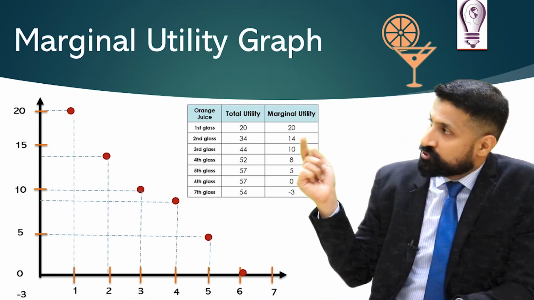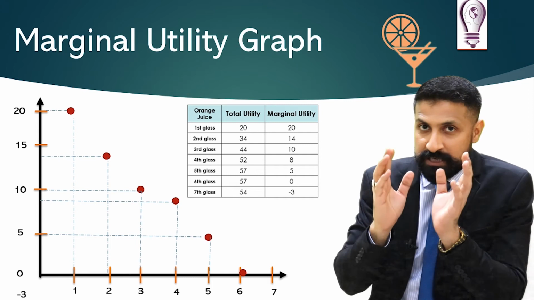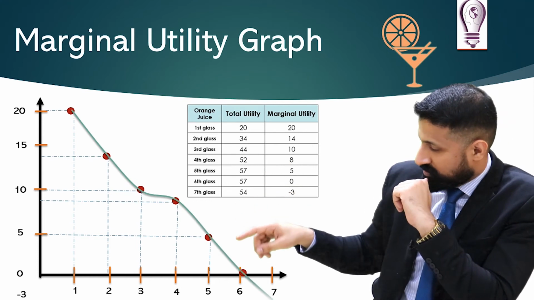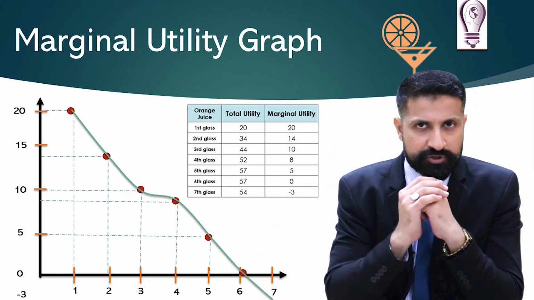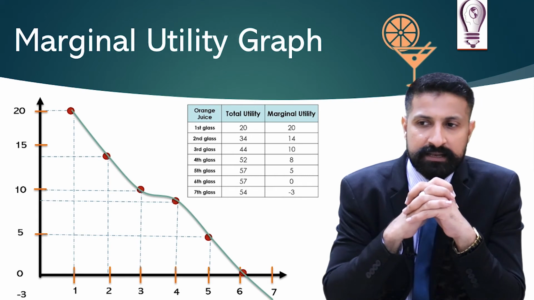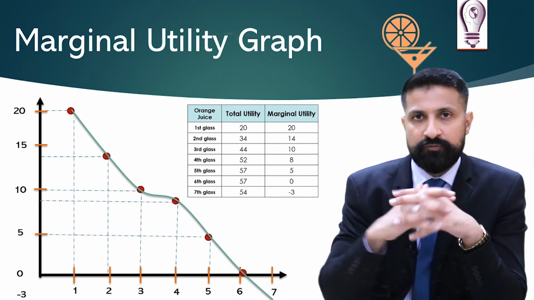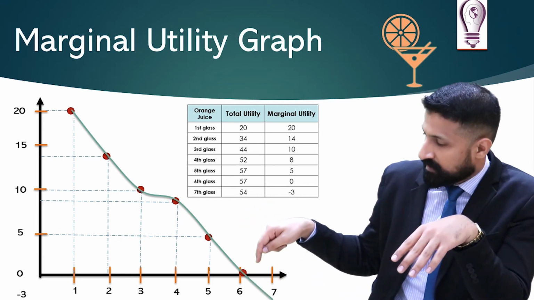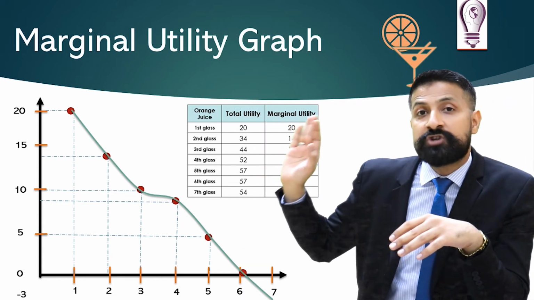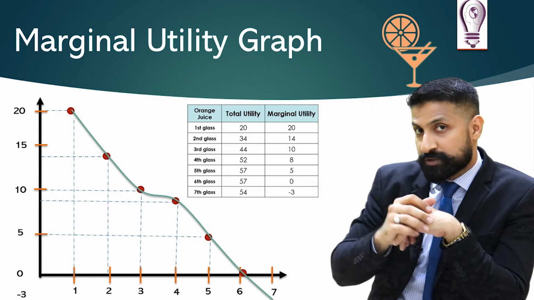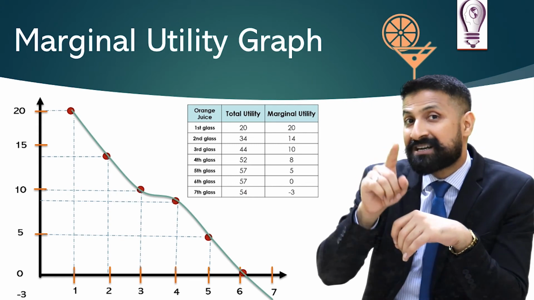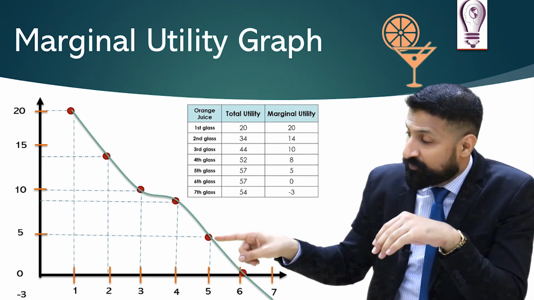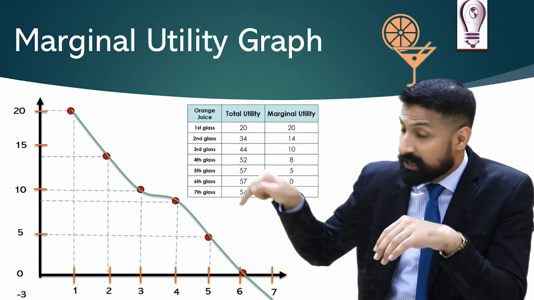Clear? Now we have to join all these points and now see something strange will happen at the end. Okay, the points are being drawn. Now, something special. Sir Shayan never taught us that the line we are drawing in any economics graph will go below the x-axis. This is quite strange, and in this graph it's happening. Look at the schedule. When I drank the 7th glass of orange juice, what was the marginal utility? The marginal utility was -3. So where will I plot -3?